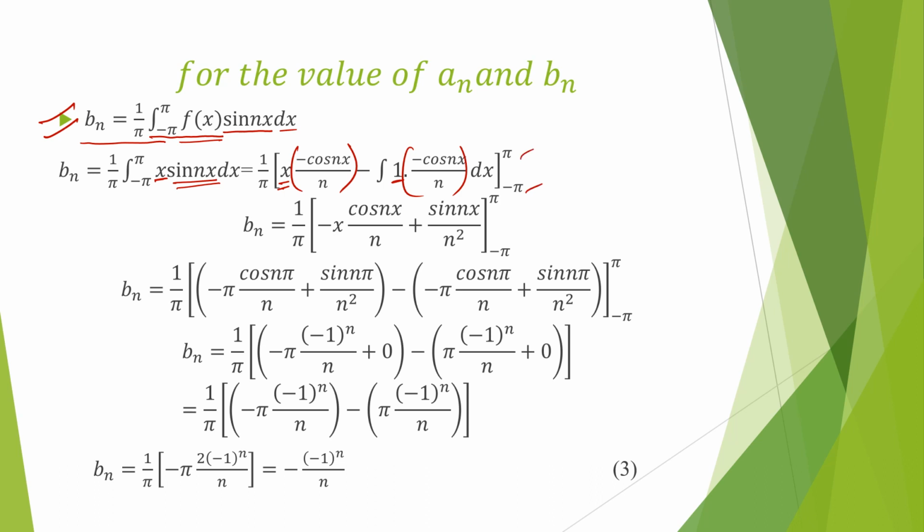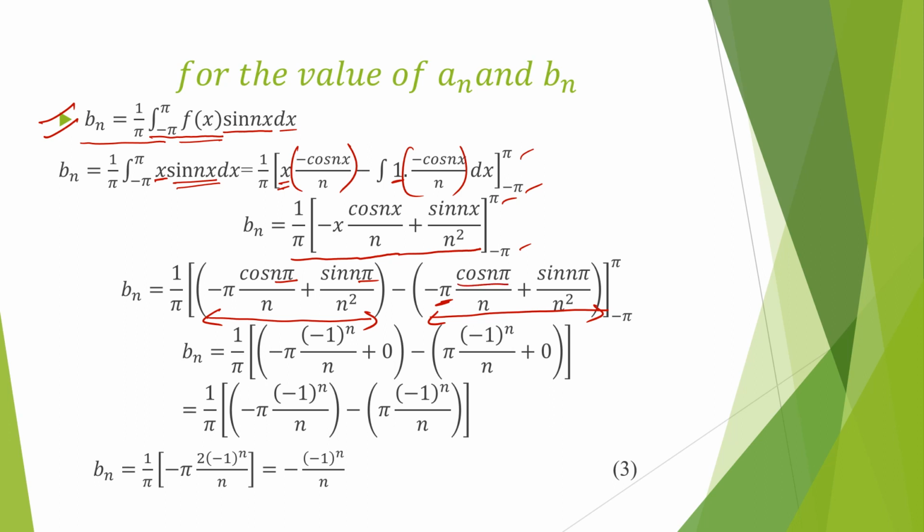Now we simplify it, we get b_n is equal to 1 by pi, minus x cos nx upon n plus sin nx upon n square, for the limit minus pi to plus pi. Now we substitute the limit for the upper limit portion and for the lower limit portion. Upper limit is pi, so cos n pi, sin n pi, and lower limit is minus pi, so x is replaced by minus pi, cos n pi, because cos is an even function, so it will be cos n pi.